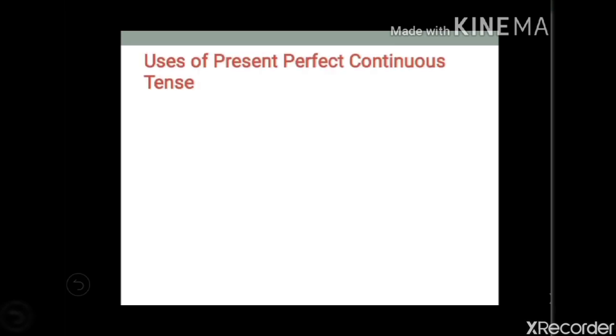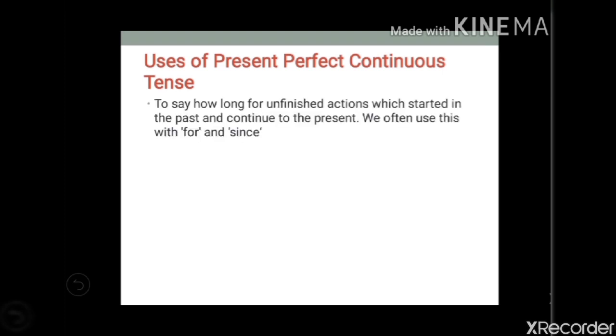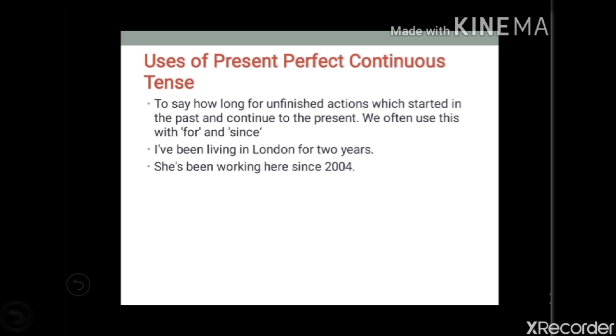Now we will see uses of present perfect continuous tense. Whenever you want to say how long for unfinished actions which started in the past and continue to the present, we often use this with for and since. For example, I have been living in London for 2 years. She has been working here since 2004. The action started in the past and is still continuing, and that is why we use present perfect continuous tense.